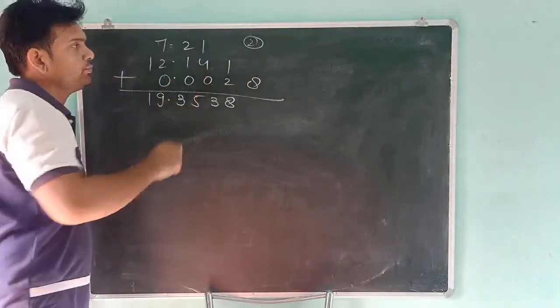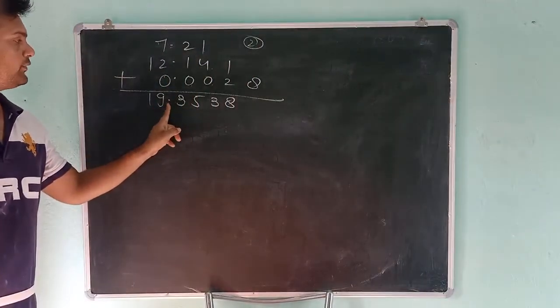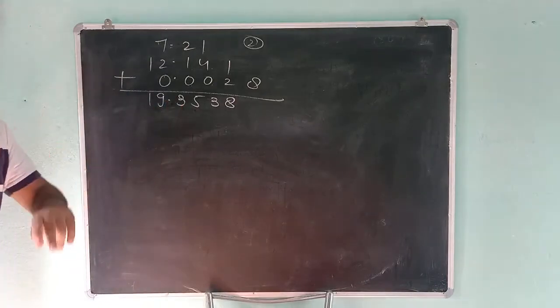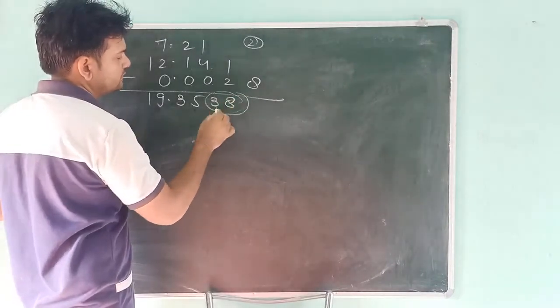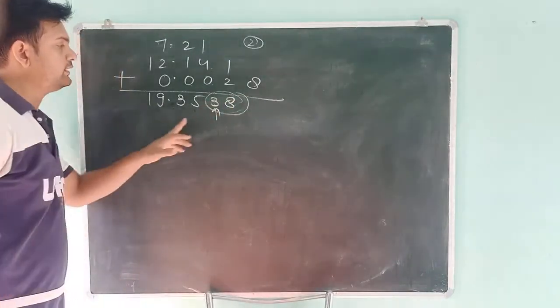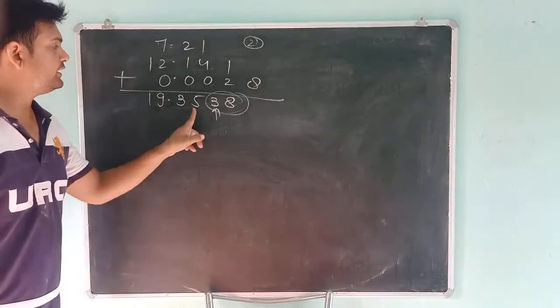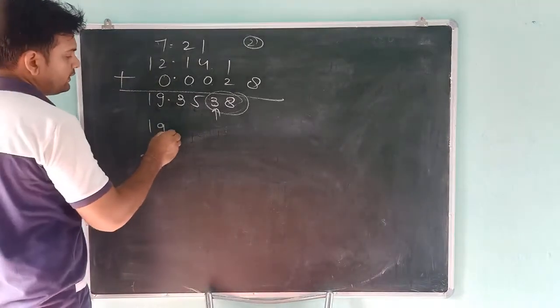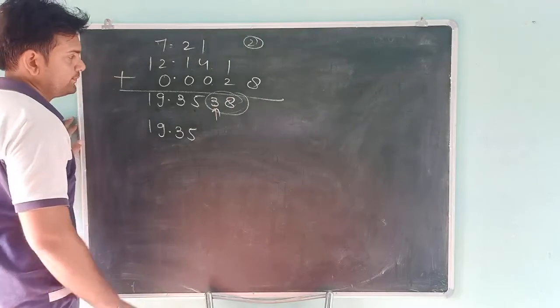The answer must have only 2 digits after the decimal. So we have to remove this digit. When we remove it, it is 3, which is less than 5. If it is less than 5, then the preceding digit will not be increased. So we will write the final answer 19.35, and this is rounded off.